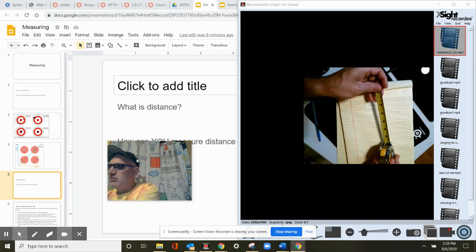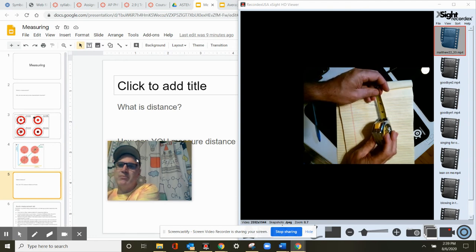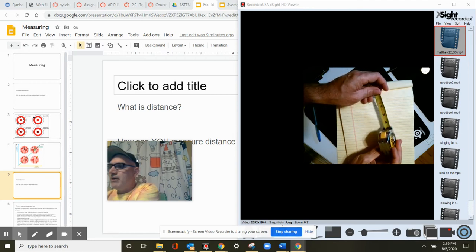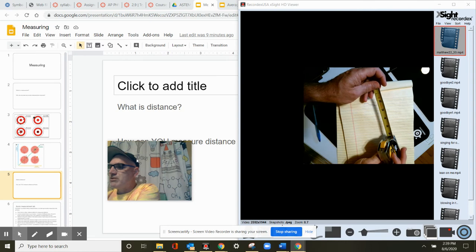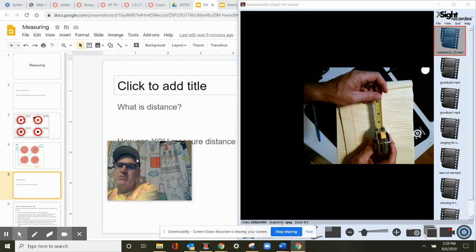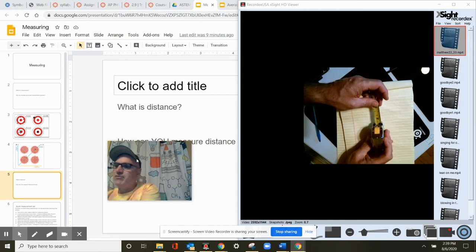Notice that this one is only in inches. It's actually hard to find these with both metric and inches on them. I have to order them special when I buy them for school. If you just go down to the hardware store, or Walmart or wherever, you're probably going to just find them in inches. So when we want to use the metric system, we're going to have to learn how to convert. We're going to do this at home.